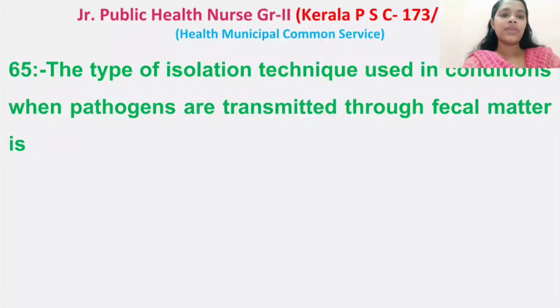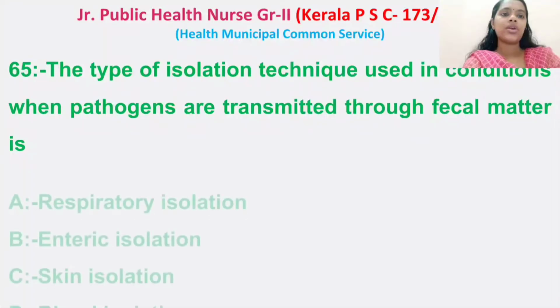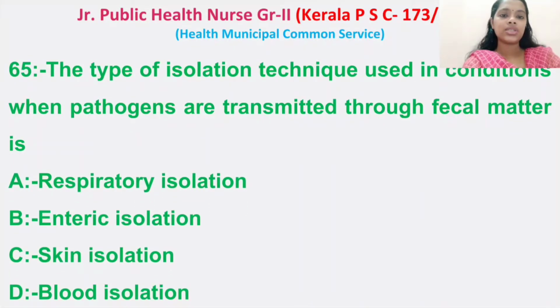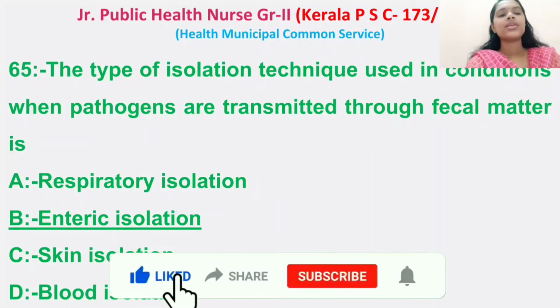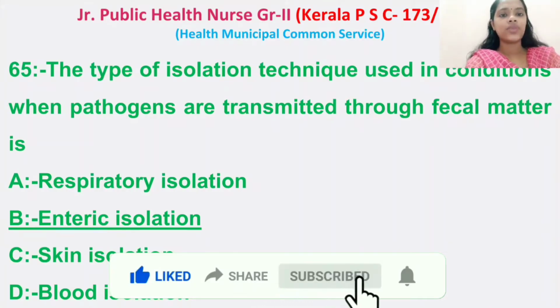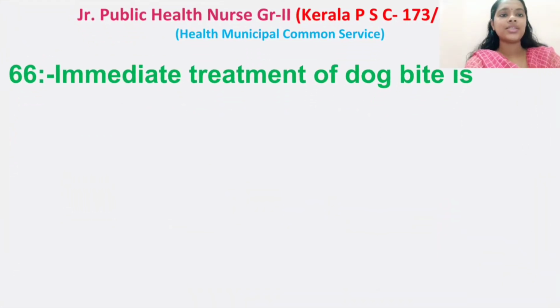Question number 65. The type of isolation technique used in conditions when pathogens are transmitted through fecal matter is. Options: respiratory isolation, enteric isolation, skin isolation, blood isolation. Here the right answer is enteric isolation. The type of isolation technique that is used in conditions when pathogens are transmitted through fecal matter is known as enteric isolation.